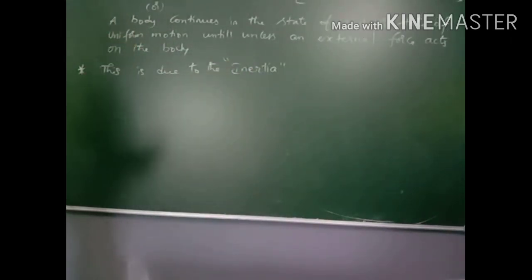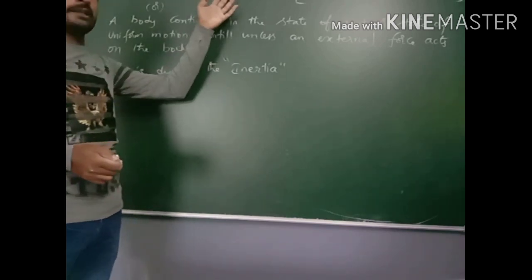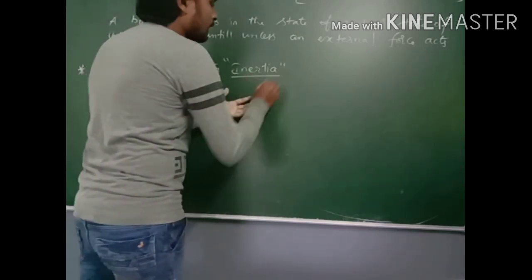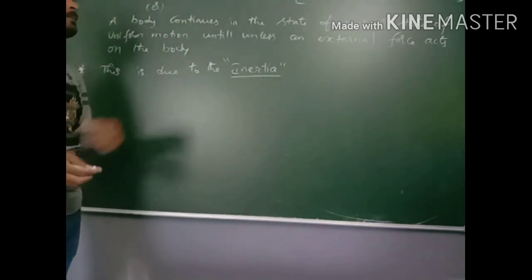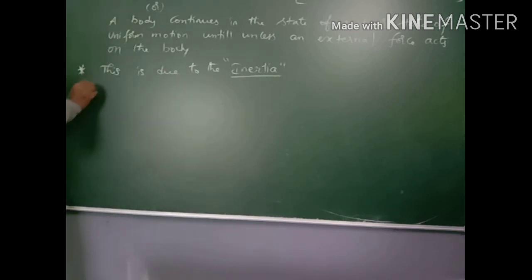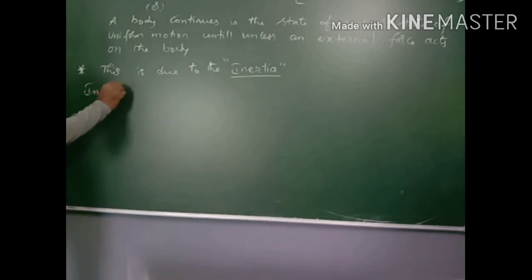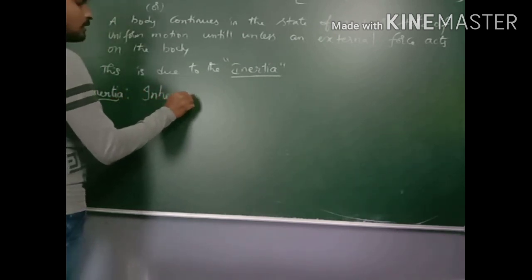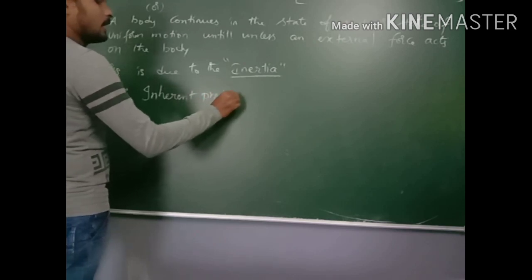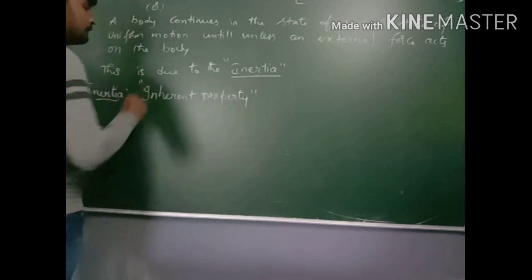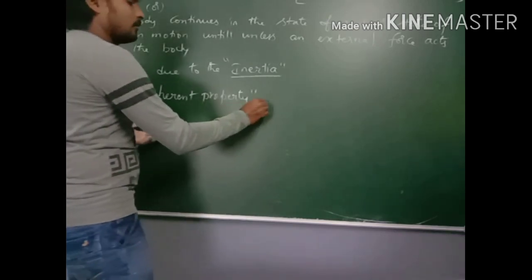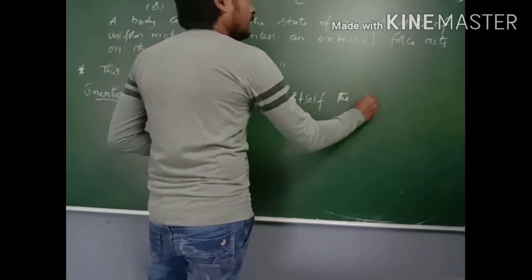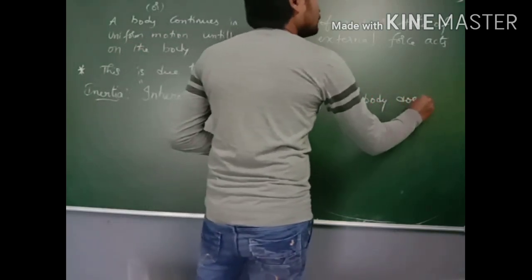So why is this happening? Why does this body continue to be in the same position, that means rest or uniform motion? This is happening due to inertia. So what is meant by inertia? Inertia is nothing but the inherent property. That means by itself the body does not change its position.